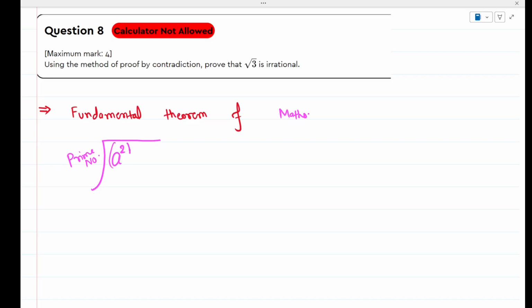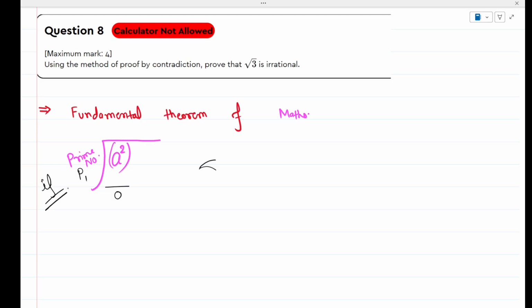Suppose the prime number is p1. So if you are dividing this a square by any prime number p1 and it is completely divisible, this is your if condition.